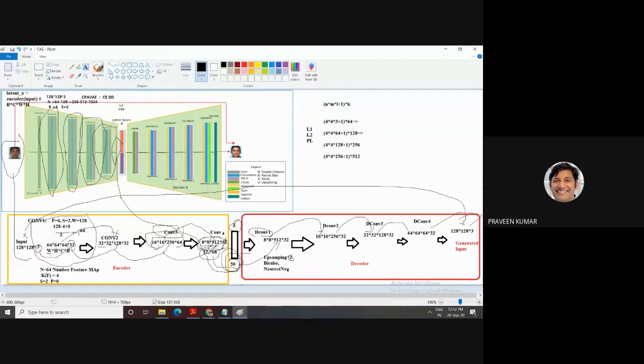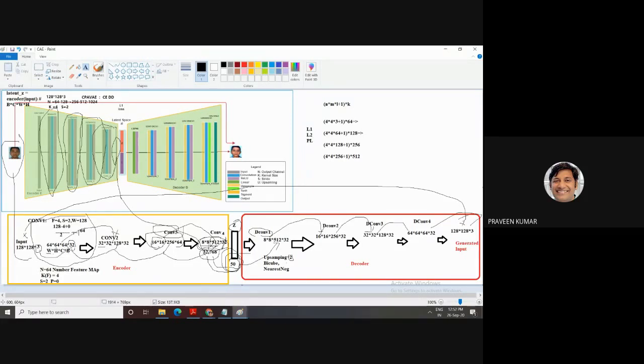Your feature is multiplied by 2. Like if you start from 64, then the next one is 128 for your feature map, then next go for 256, then next go for 512. And in the case of image size, you decrease by a factor of 2.